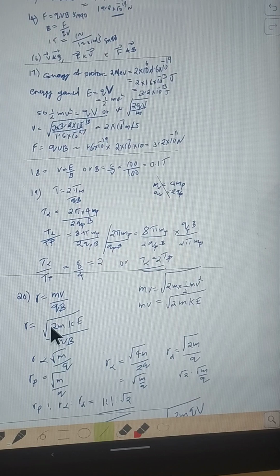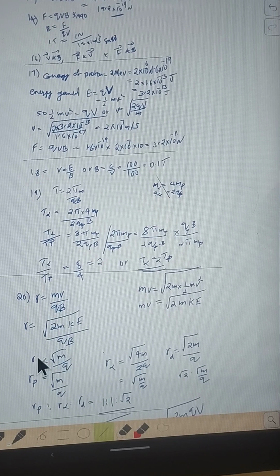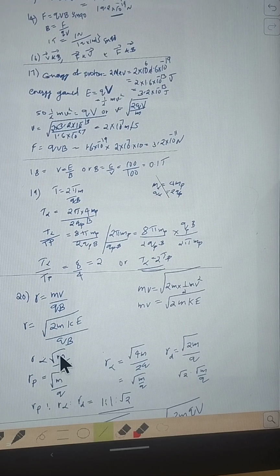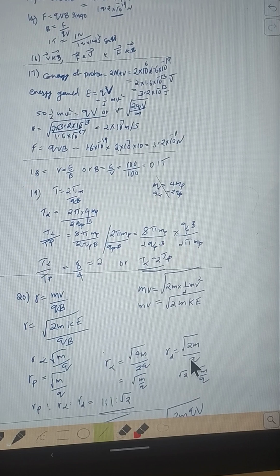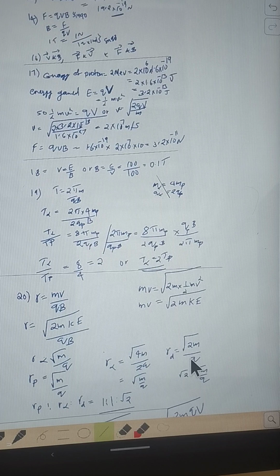Then this radius is proportional to square root of m by q. In the case of alpha particle, we know the mass of alpha particle is 4 times that of proton, and charge is 2 times that of proton. And for a deuteron, the mass is 2 times that of proton, and the charge remains the same. Charge of proton and charge of deuteron remain the same.